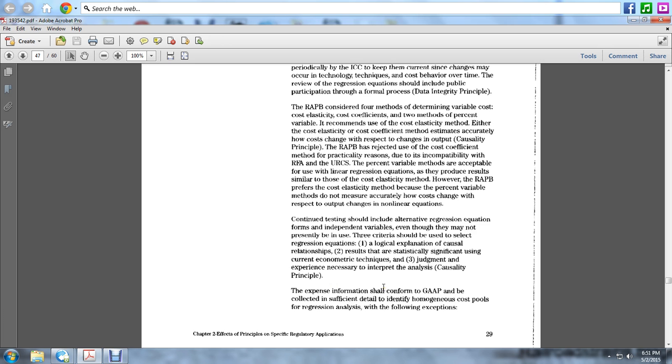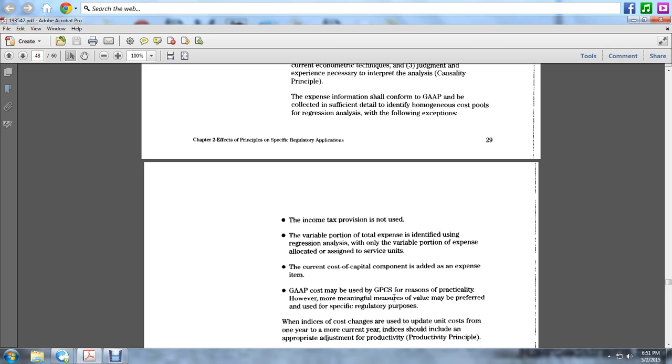The expense information shall conform to GAAP and be collected in significant detail, identifying the homogeneous cost pools and regression analysis, with the following exceptions. The income tax provision is not used. The variable portion of the total expenses is identified using regression analysis, with only variable portions of expense allocated and assigned to service units. Another exception is that the current cost of capital components is used as an expense item. GAAP costs may be used by the GPCS for practical reasons, however, more meaningful measures of value are preferred and used for specific regulatory purposes.